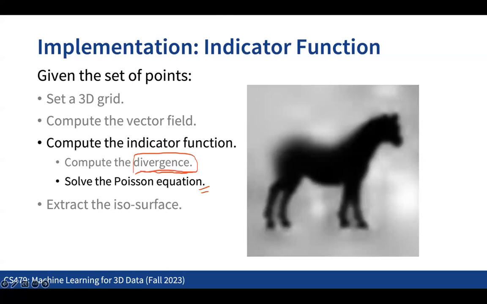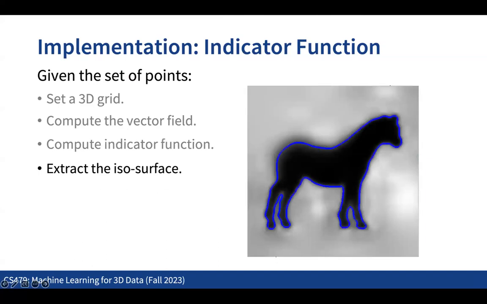Now we have a voxel representation, which means that for each cell in the grid, we get a value of the function. That means we can directly apply the marching cubes idea to extract the final mesh. So those are some of the ideas that we can apply. Any questions on this?